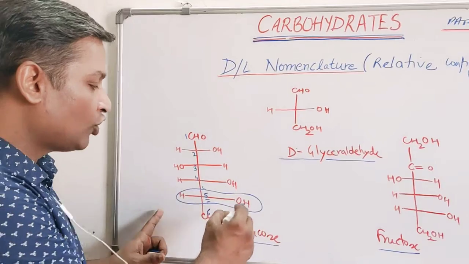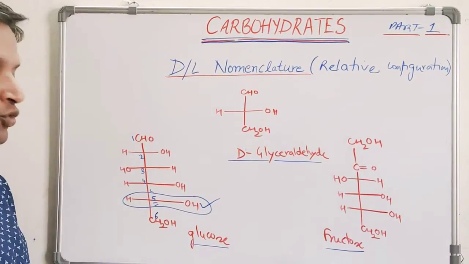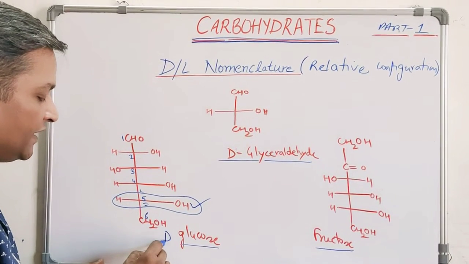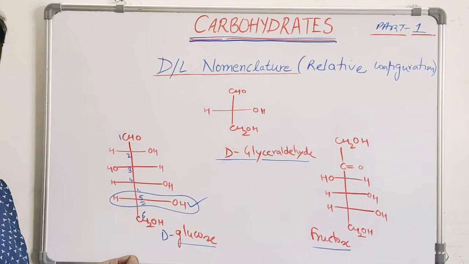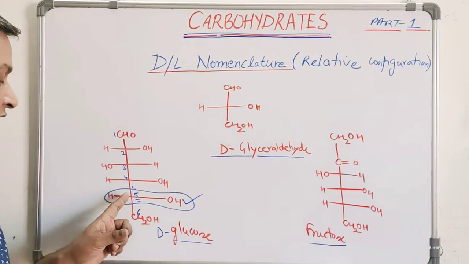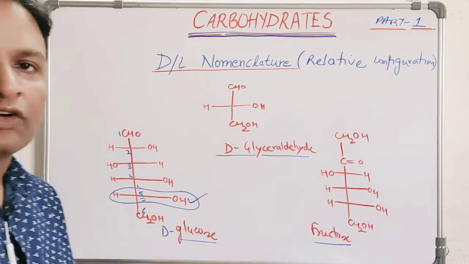If it contains OH on the right hand side, your sugar is a D sugar. So this is D-glucose.